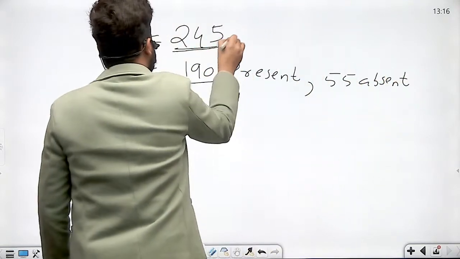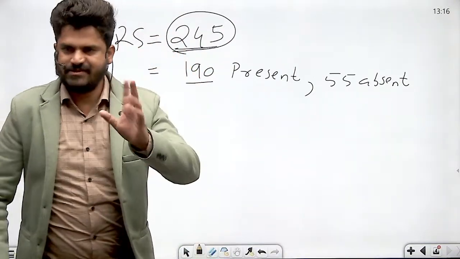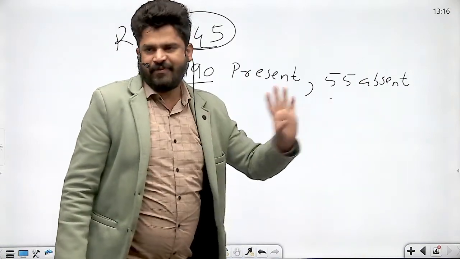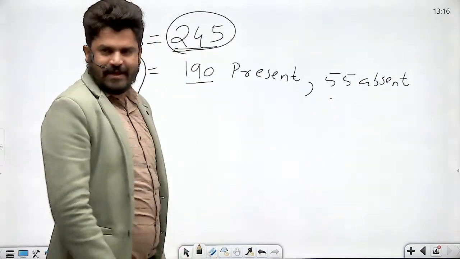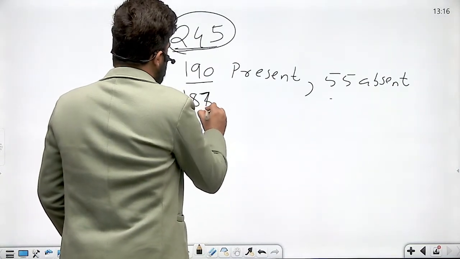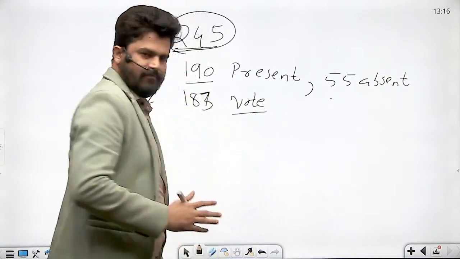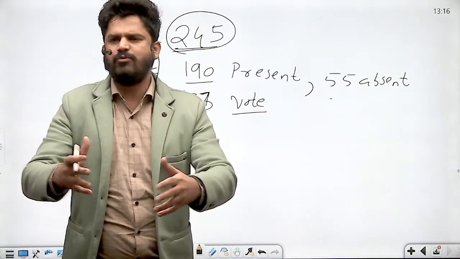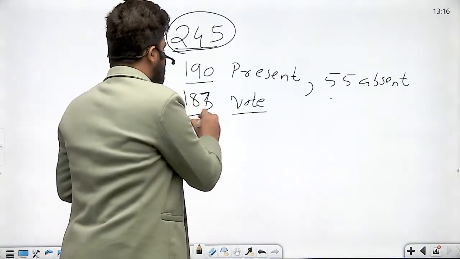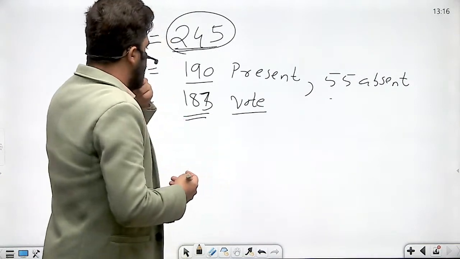And suppose the total strength of Rajya Sabha is 245. There are no vacancies, right? So suppose on a given day only 190 are present, 55 are absent. Now out of 190, only 183 vote on that particular bill or resolution or motion, whatever it may be, right? Mainly it is a resolution or a bill, constitutional amendment bill, right?